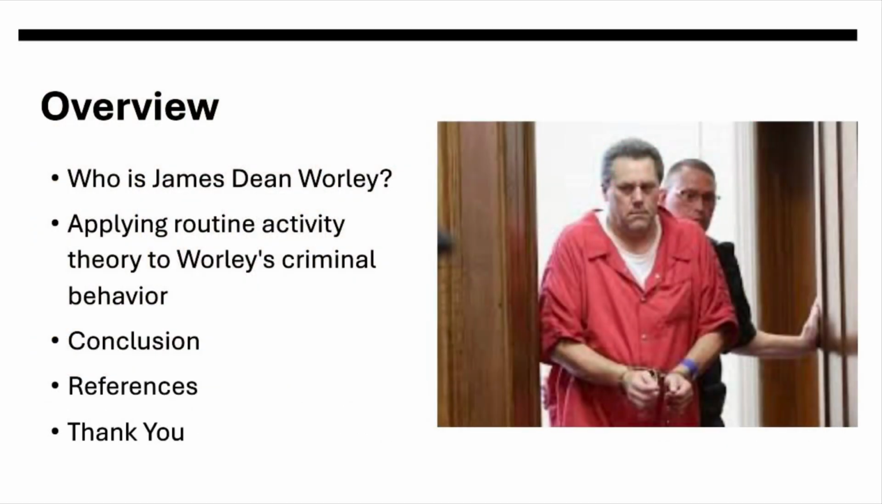For a brief overview of this final project, I'm going to be talking about who James Dean Worley is. I'm going to be talking about his background, his history, where he grew up, and some of the crimes that he has committed that led him into jail today. I'm going to be applying routine activity theory to Worley's criminal behavior. I'm going to conclude, and then give my references, and then say my thank yous.